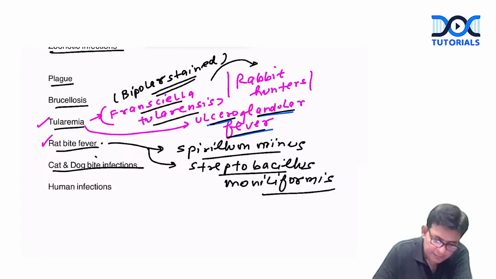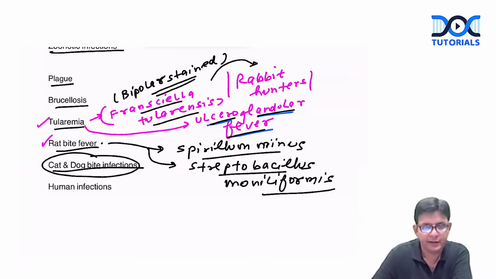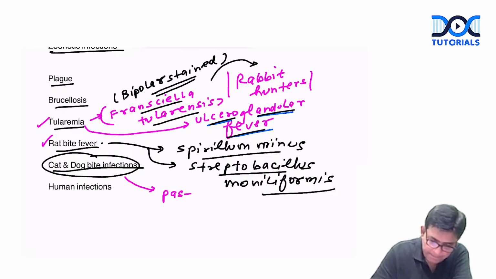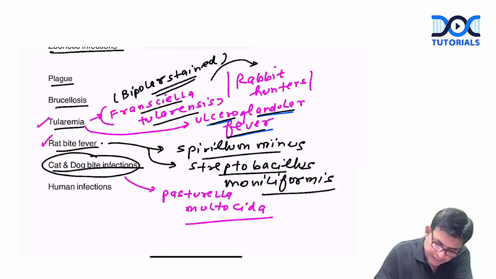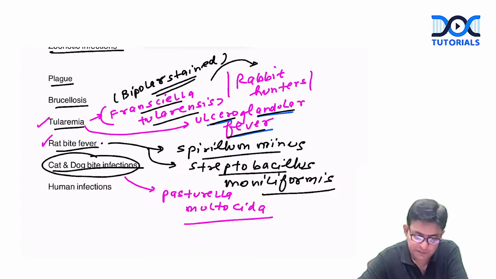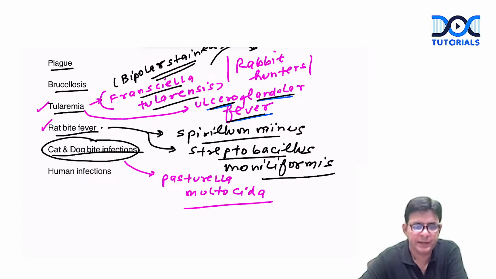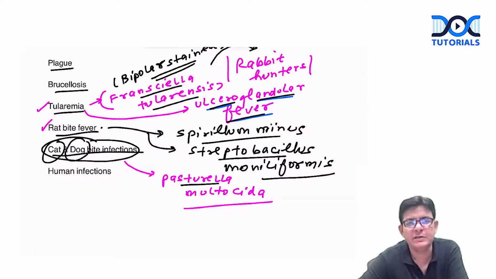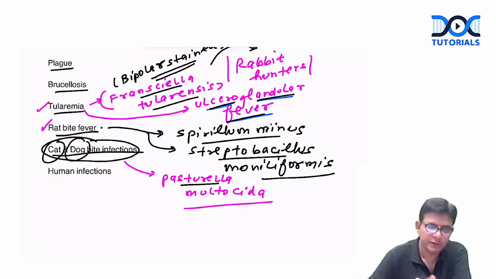Is it fine? The cat and dog bite infections. In the bacteria, what do they associate with? Pasteurella multocida. Okay, Pasteurella multocida associates with this particular infection. And how to remember? Louis Pasteur, who is the father of microbiology, was bitten by whom? Cat and dog. Okay, remember like this. Always try to make upset associations. You'll remember it for a long time.